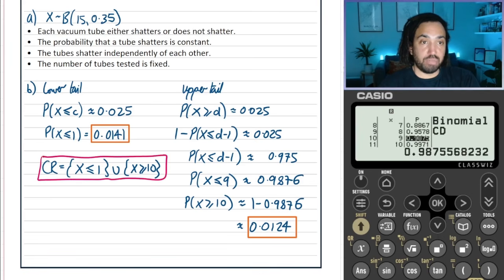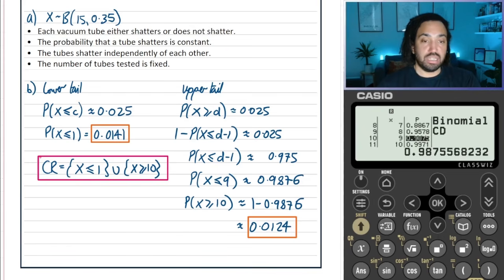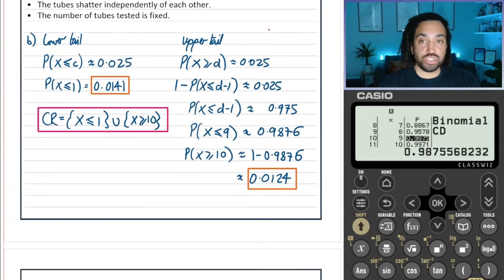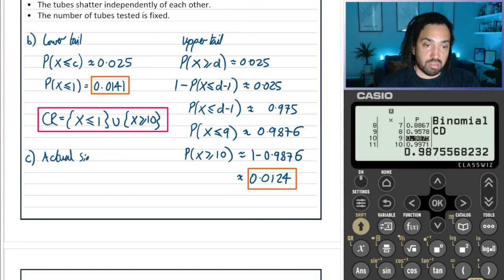And then part C asks us to find the actual significance level of the test. So the actual significance level is the chance that you are in the critical region. So the actual sig level is going to be the chance you're in the critical region.